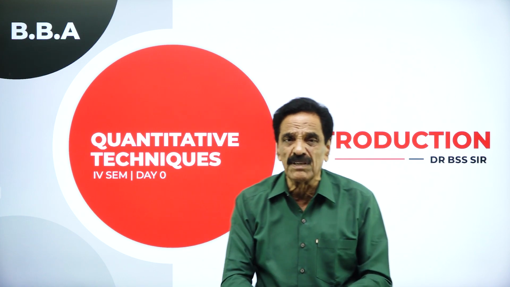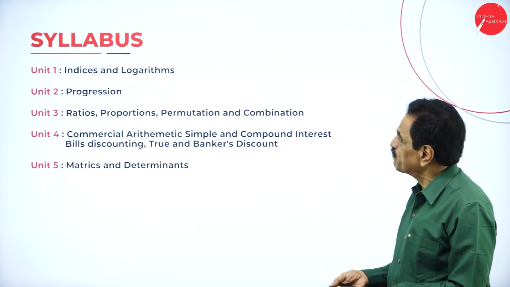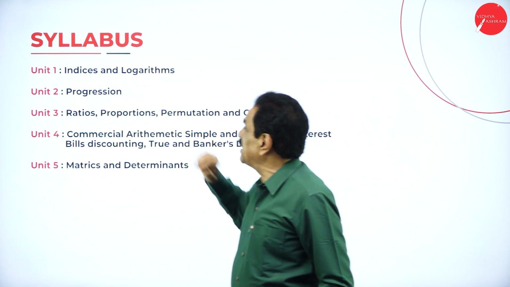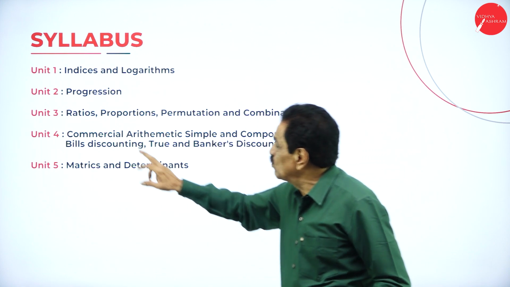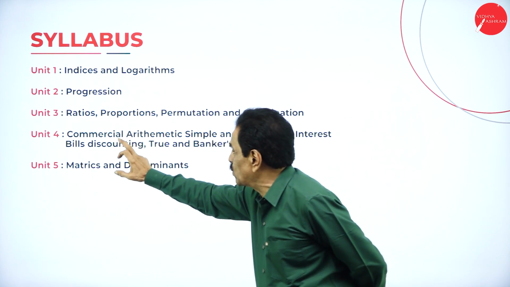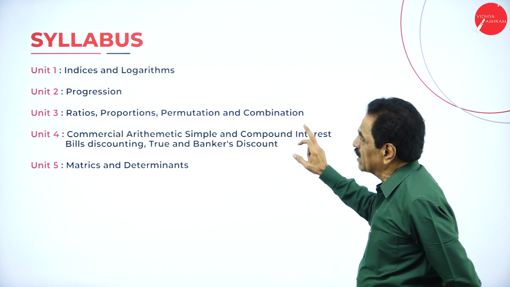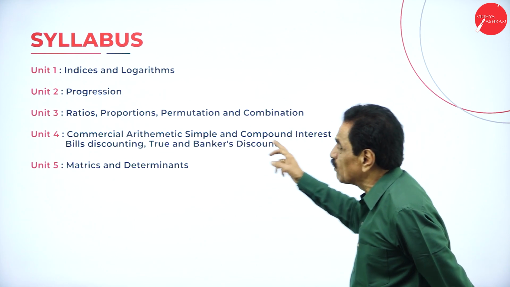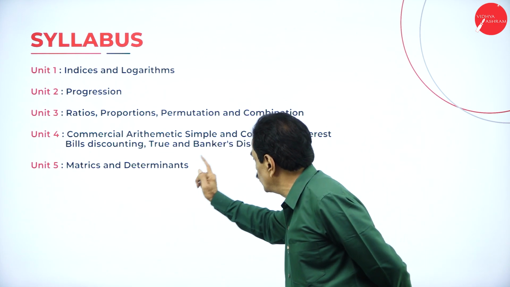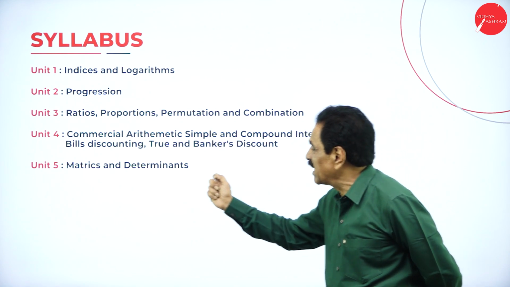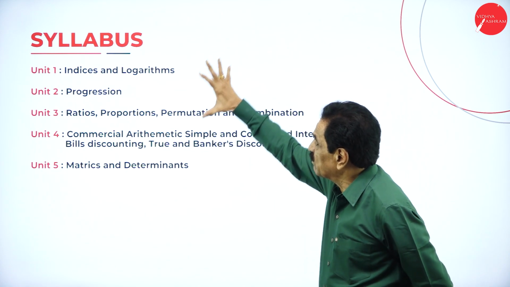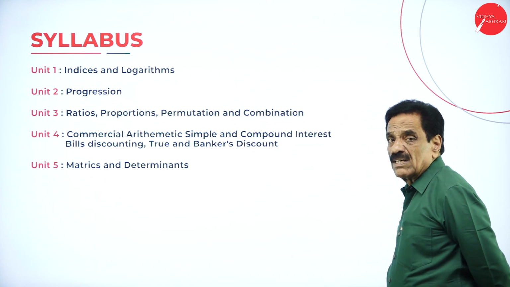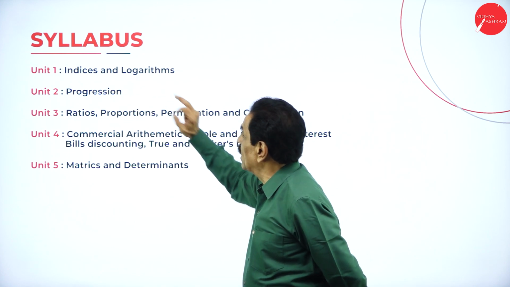We will move on to the syllabus of this semester. The syllabus contains 5 units. Unit 1, indices and logarithms.